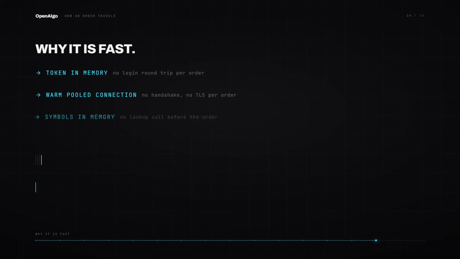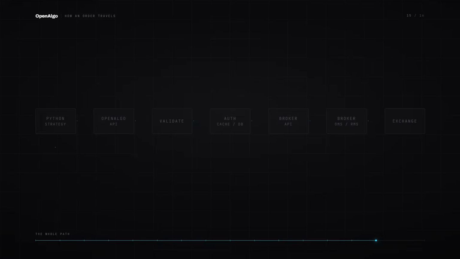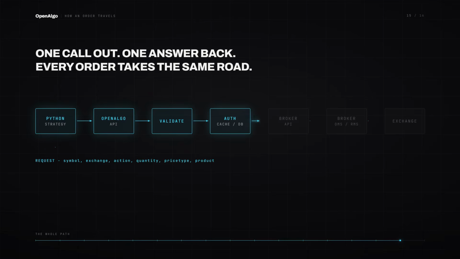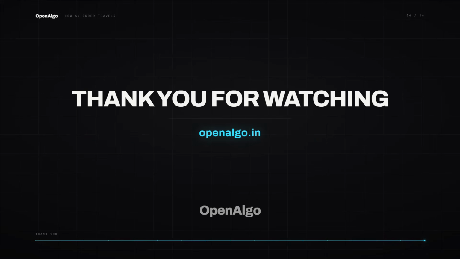OpenAlgo orders are relatively faster because the token and symbols are kept in memory, and HTTP connection pooling is done, so the connection is always warm to place orders faster. So instead of placing orders from the broker SDK, if you place orders through OpenAlgo, which is very much optimized, whereas the broker SDK is not, OpenAlgo is always faster than the broker SDK.